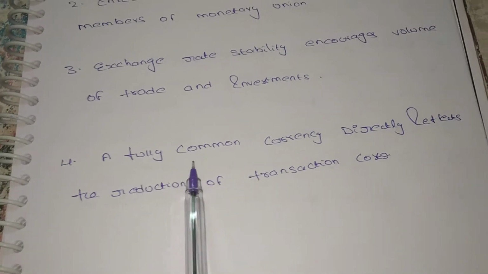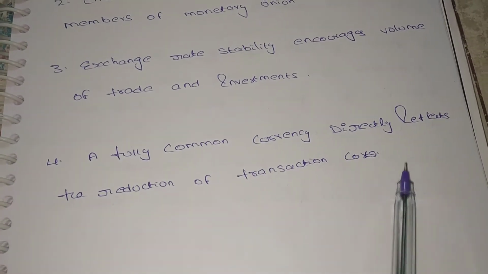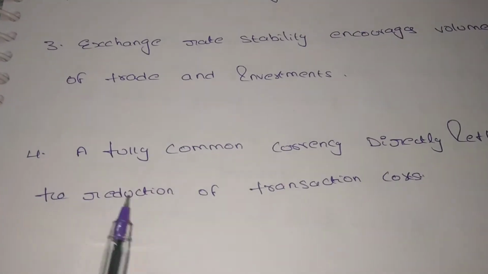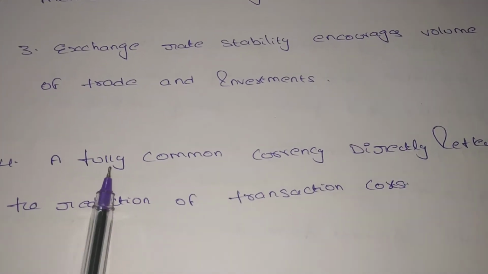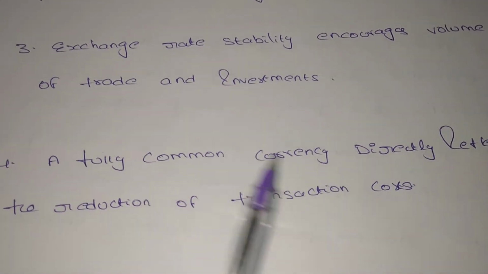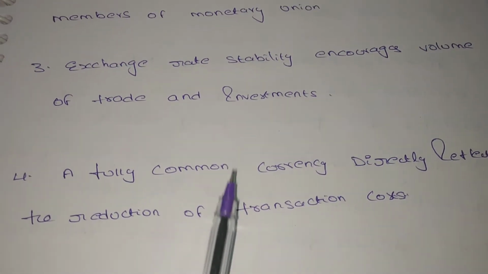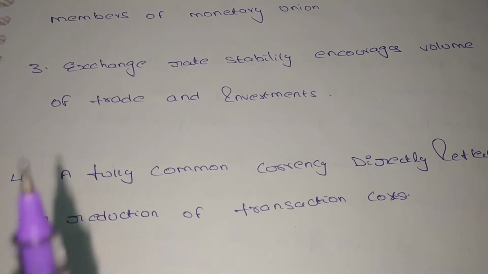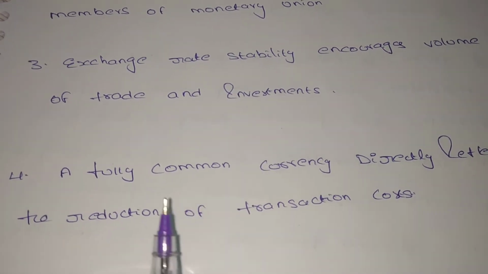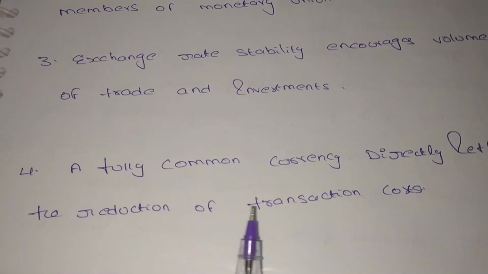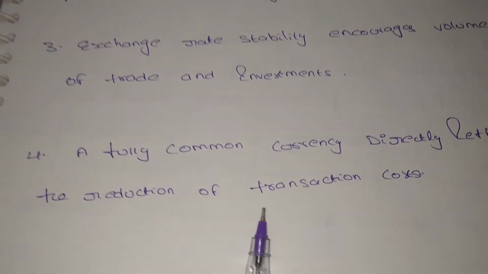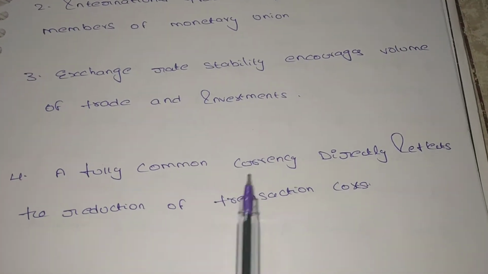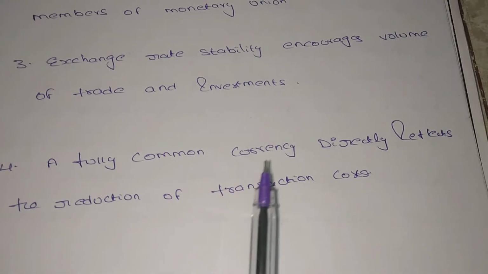Next, a fully common currency directly reflects the reduction of transaction costs. Because of the stability of the exchange rate, we can reduce our transaction cost too, because each and every country follows the same currency, so there is no transaction cost as the two countries follow the same exchange rate. So it is also one of the advantages. Fully common means the two countries are following the same currency.